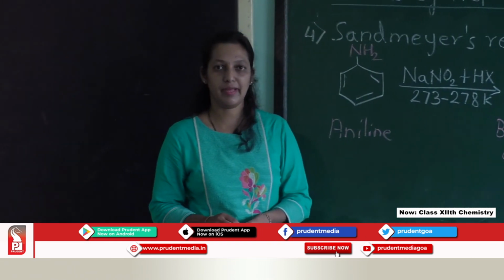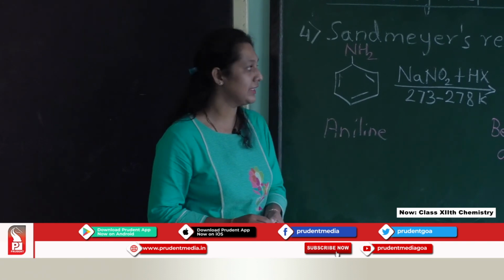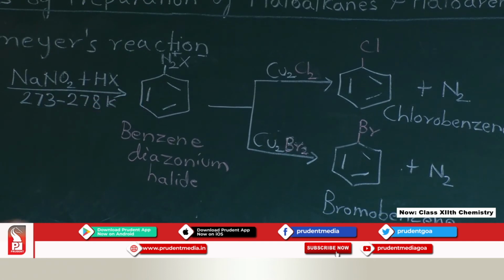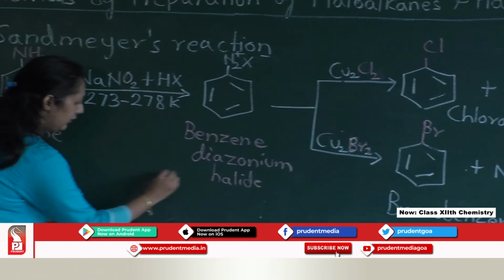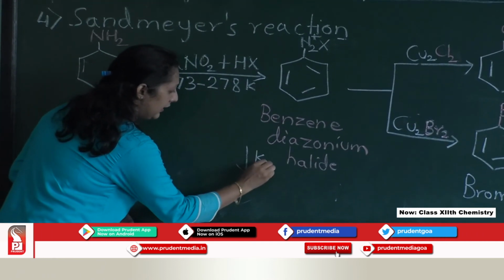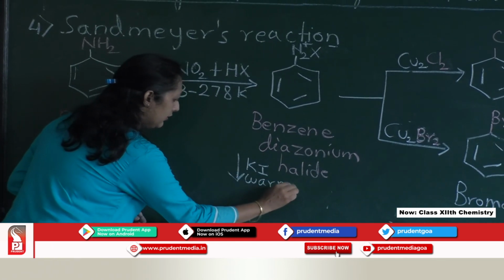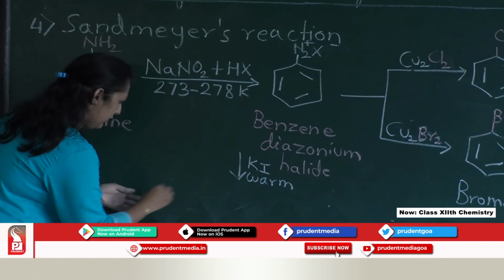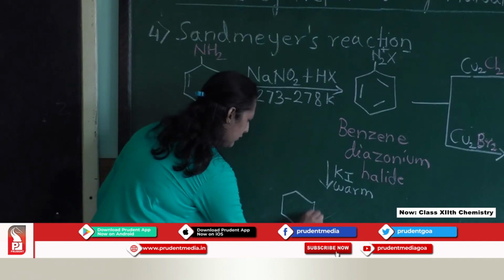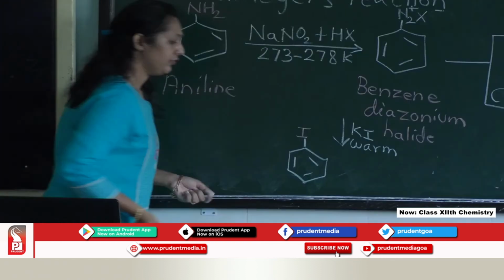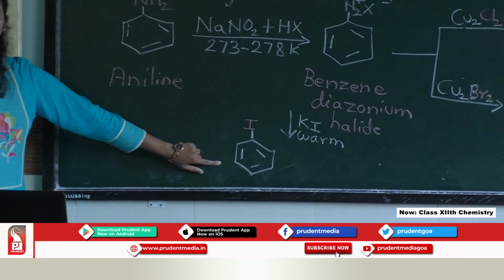Even we can prepare iodobenzene also from benzene diazonium chloride. So, if we treat the benzene diazonium chloride with KI, potassium iodide, we are going to get iodobenzene.